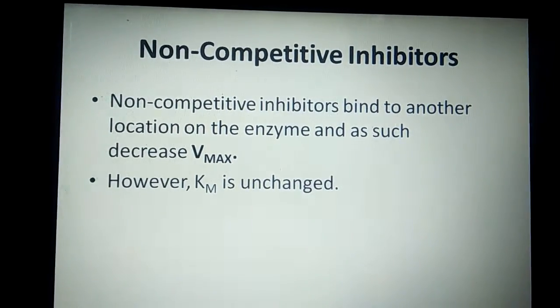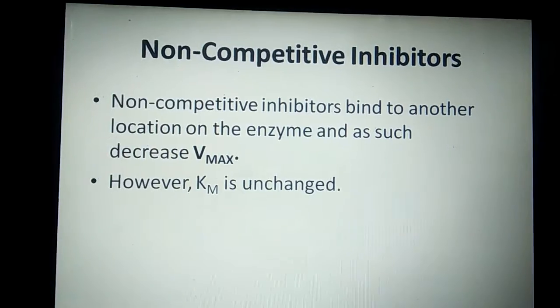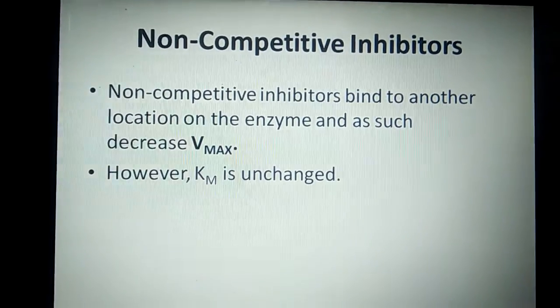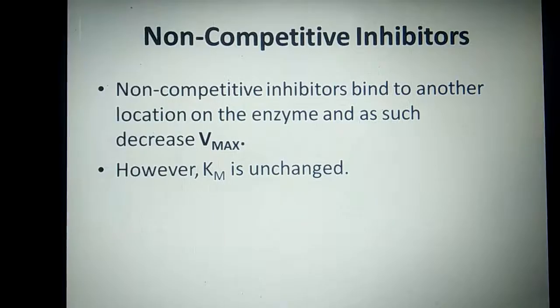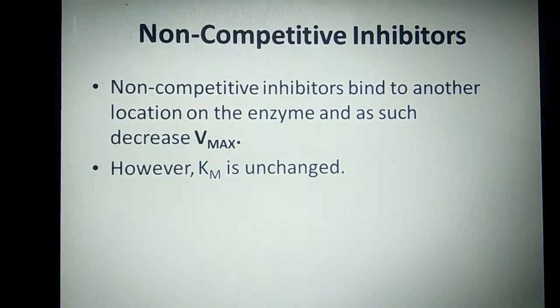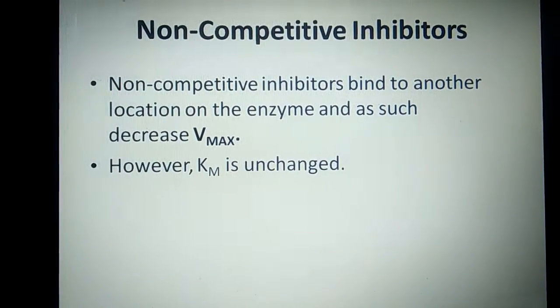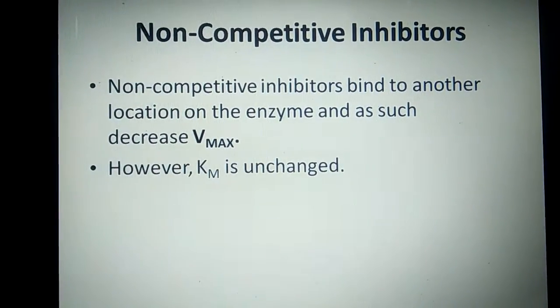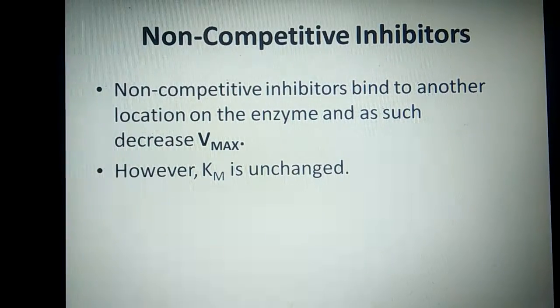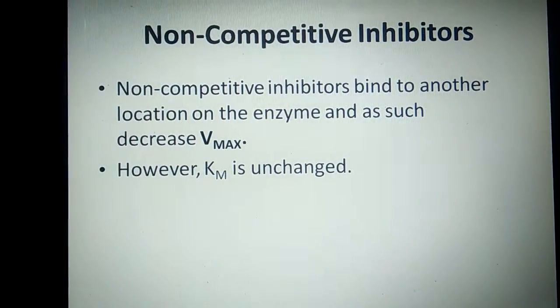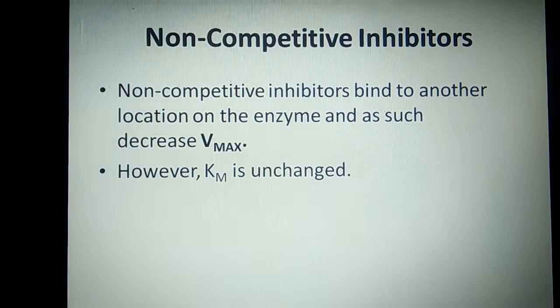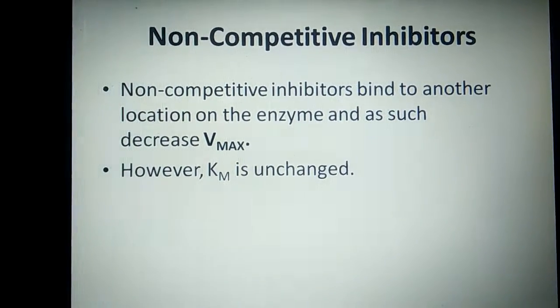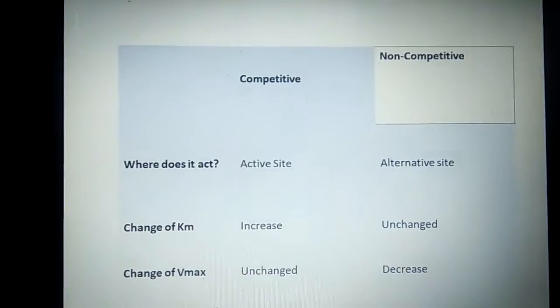It binds on sites of the enzyme other than the active site. The active site is still present for the binding of the substrate, and therefore the reaction will proceed. In this case, the Vmax decreases. That means the saturation of the enzyme with substrate decreases, whereas Km is unchanged, so the affinity of the substrate to bind with the enzyme remains unchanged.